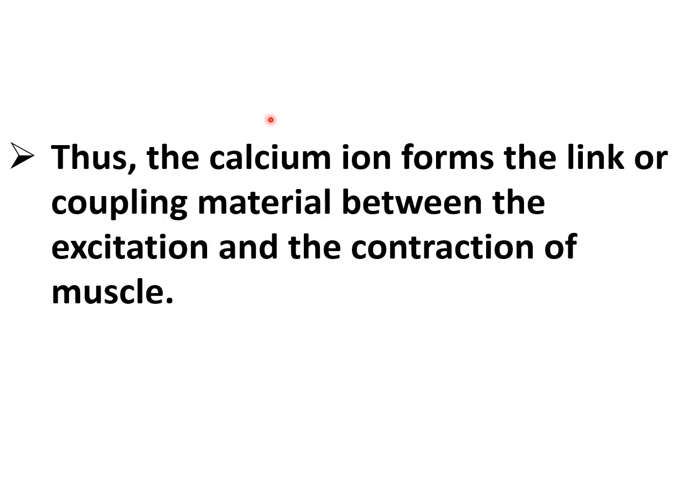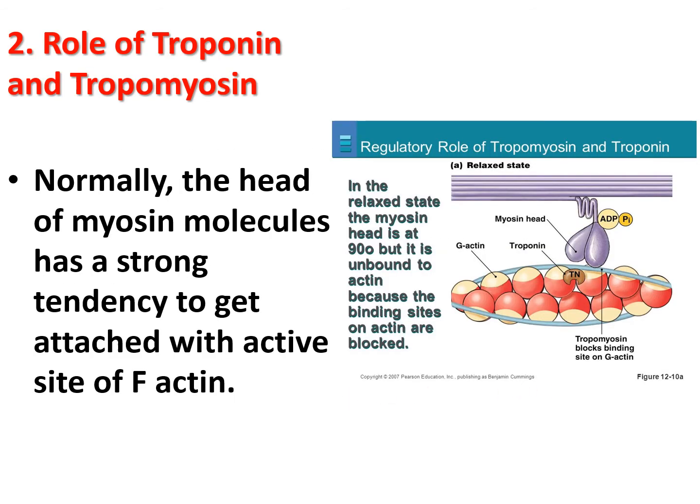Now the calcium ions that are released from the L tubules form the link or coupling material between the excitation and the contraction of the muscle, and the calcium ions form the basis of the excitation-contraction coupling process. Then what is the role of the troponin and tropomyosin molecules?